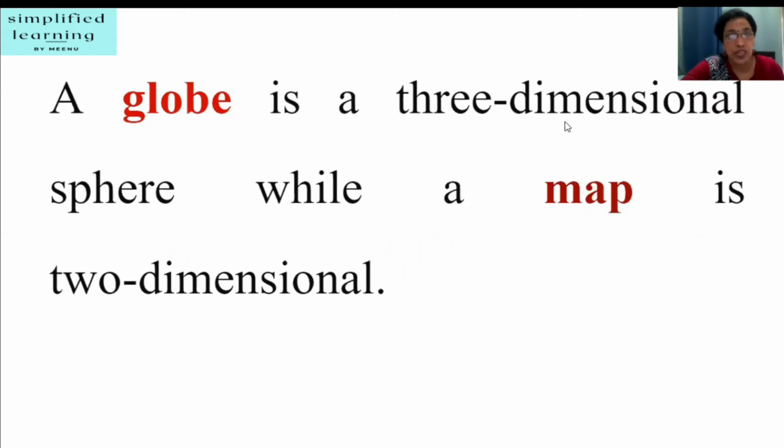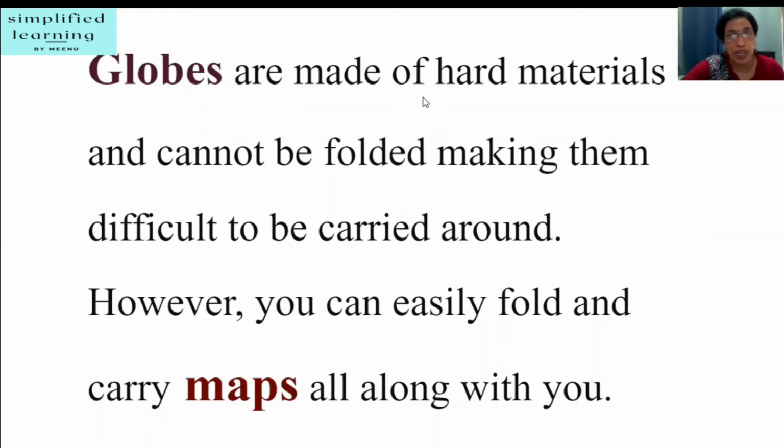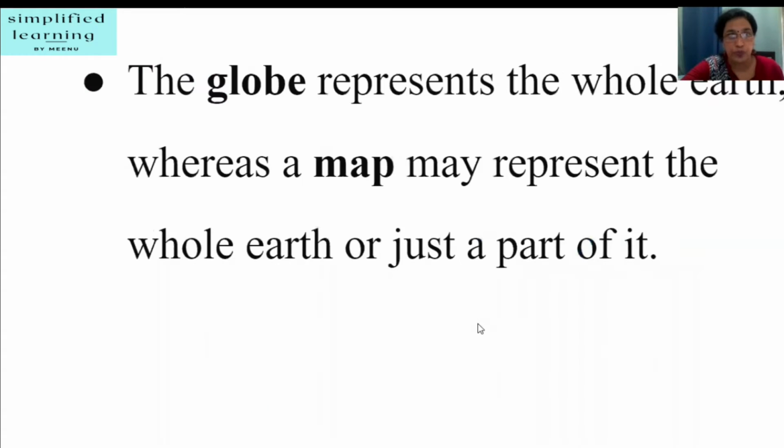A globe is a three-dimensional sphere, while a map is just two-dimensional. Globes are made of hard materials and cannot be folded, making them difficult to be carried around. However, you can easily fold and carry maps all along with you.